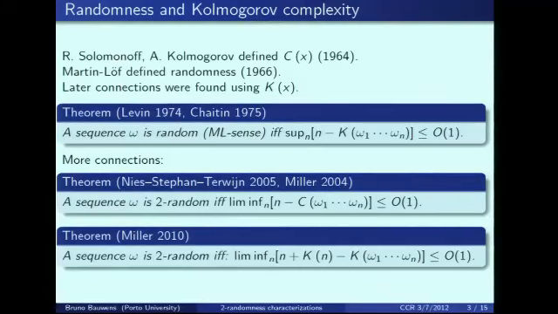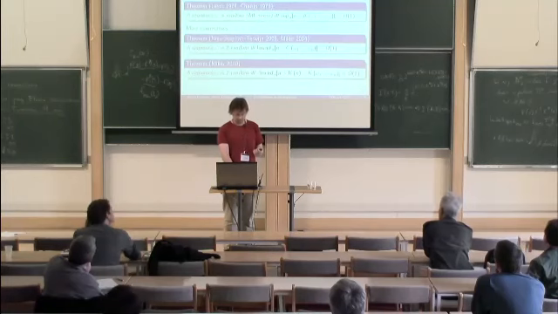And then a few years later, the same result for prefix-free complexity was discovered. So n plus K of n is the maximal value for prefix-free complexity of a string of length n. So the second one also states that a sequence is two random if prefix-free complexity is maximal. Probably everybody knows this in the audience.